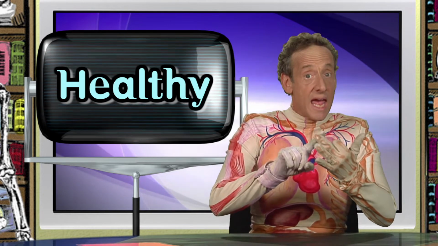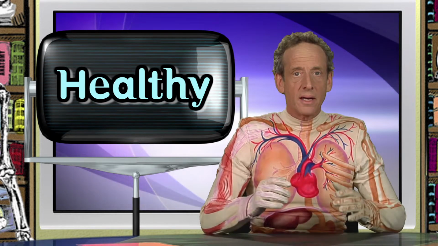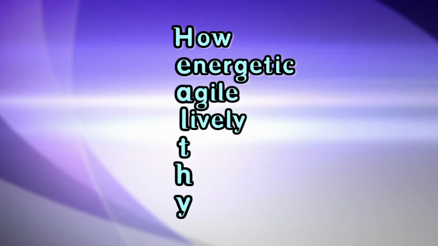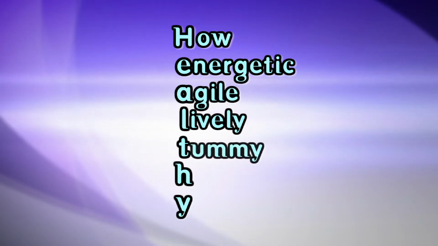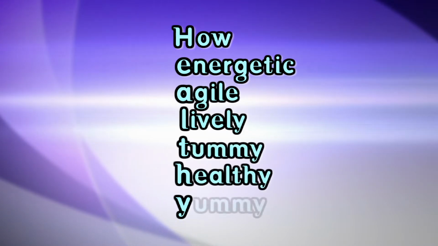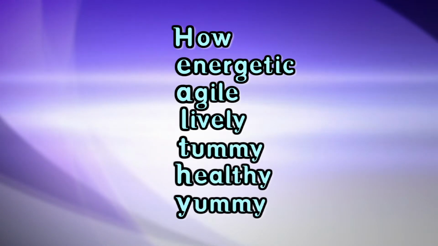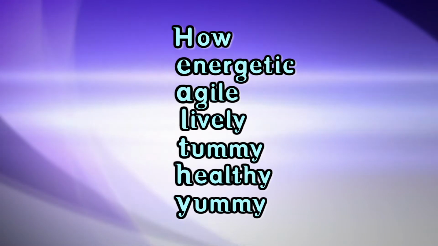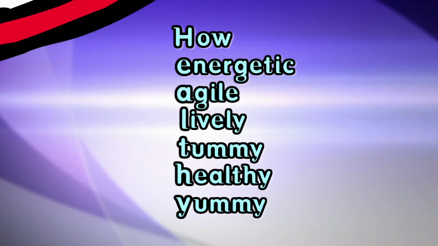That's H-E-A-L-T-H-Y. I write the word healthy in a line down the page and then construct a poem from these letters like this. H, how. E, energetic. A, agile, and L, lively. I feel when my tummy is full of T, healthy, Y, yummy food. How energetic, agile, and lively I feel when my tummy is full of healthy, yummy food.